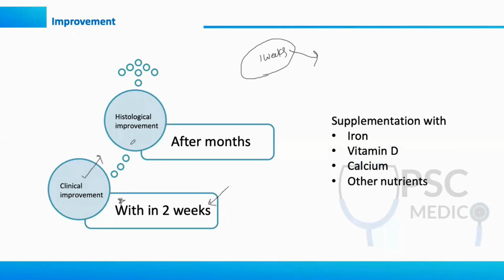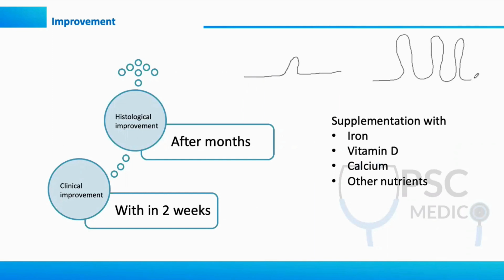If you have diagnosed celiac disease, clinical improvement is followed by histological improvement. This is tricky, and this is a very important point. I told you, you'll have a flat mucosa. After the treatment, the villi will come back. You can confirm the diagnosis retrospectively. Don't do any biopsy initially; you have to see the clinical improvement. But if you want to confirm the diagnosis more specifically, you have to compare the pre-treatment biopsy specimen with the post-treatment one. And it takes around months to show histological improvement.